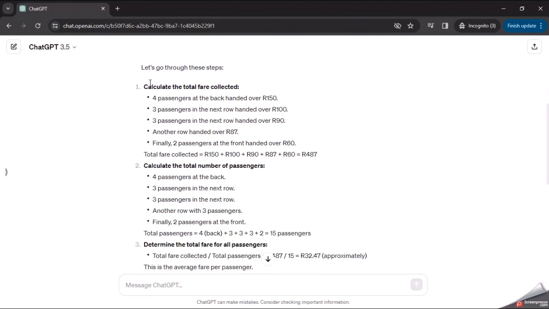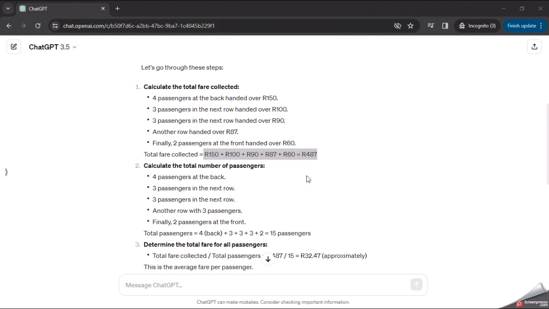Let's go into the details. Calculate the total fare collected. Those are the same numbers that I gave it, so it seems correct. Then the total fare collected. I just want to see if this calculation is actually correct, so let me open a calculator.